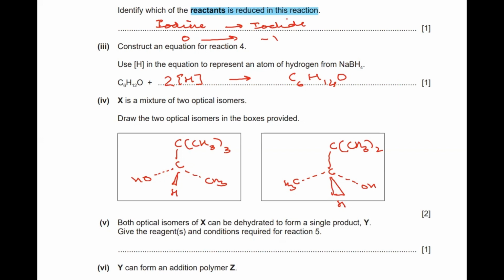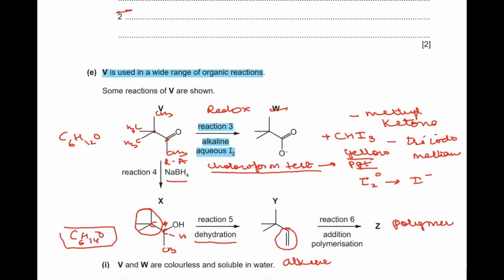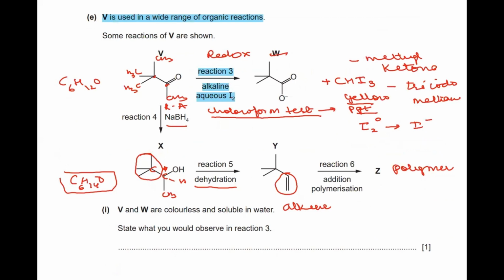Moving ahead, both the optical isomers of X can be dehydrated to form a single product Y, right? Give a reagent and conditions required for reaction 5. So they were showing that dehydration is taking place, and on dehydration in reaction 5, an alkene was being formed. So let's go back and see what they are asking.